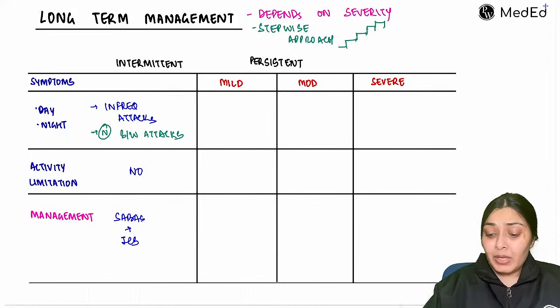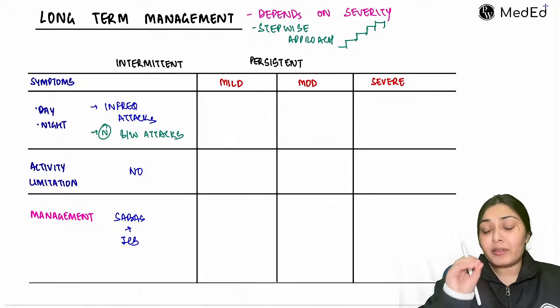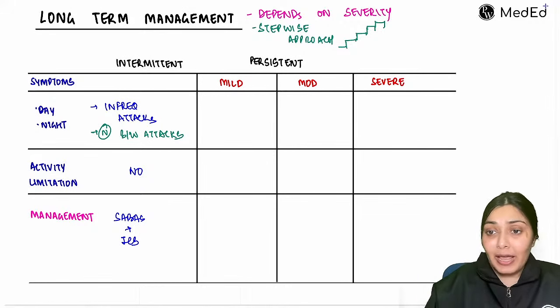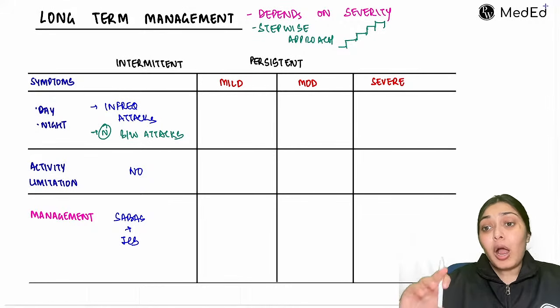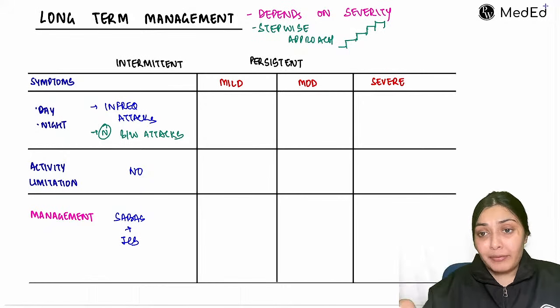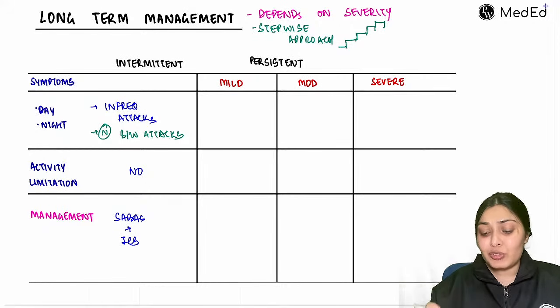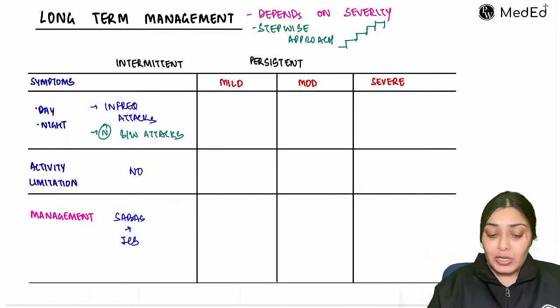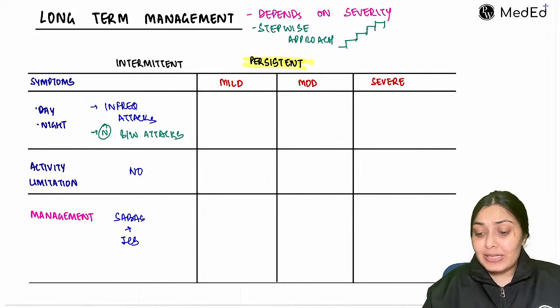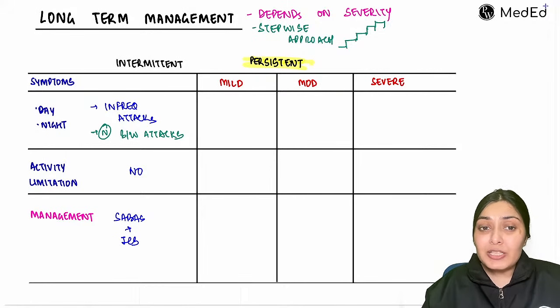Very simple. Then comes persistent asthma. Persistent asthma means this child definitely has persistent attacks. Depending upon how many attacks are happening in the daytime, in the night time, in a given month, and what is the activity limitation in this child, we divide this persistent asthma into 3 categories: mild, moderate, and severe. Firstly, let's start with mild. When will I say this child has mild persistent asthma?